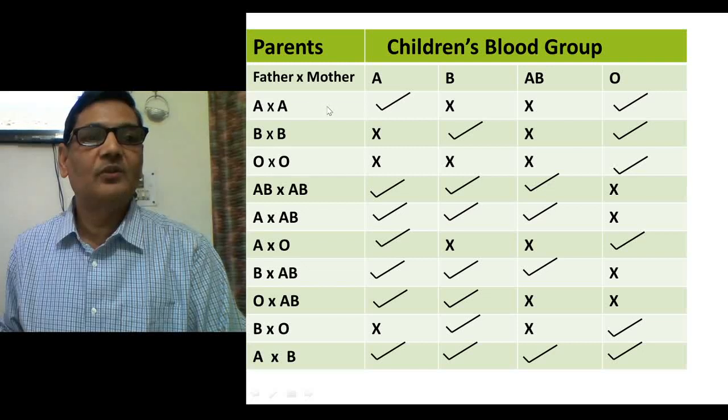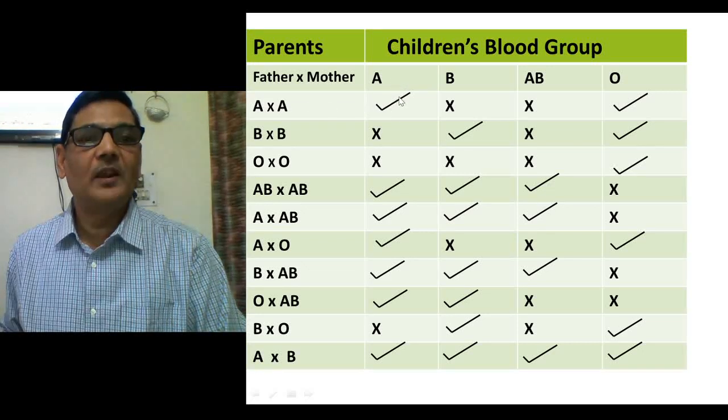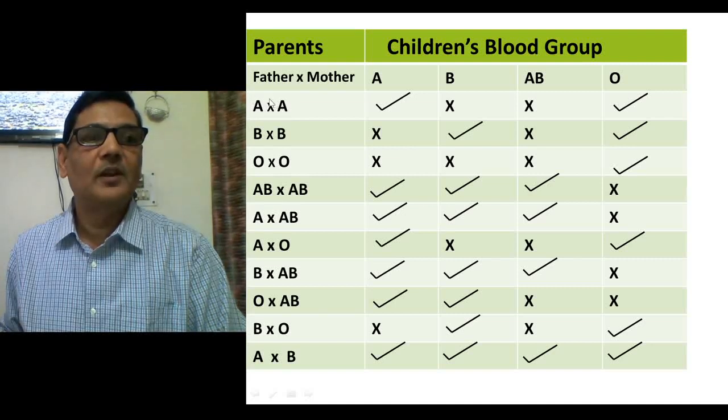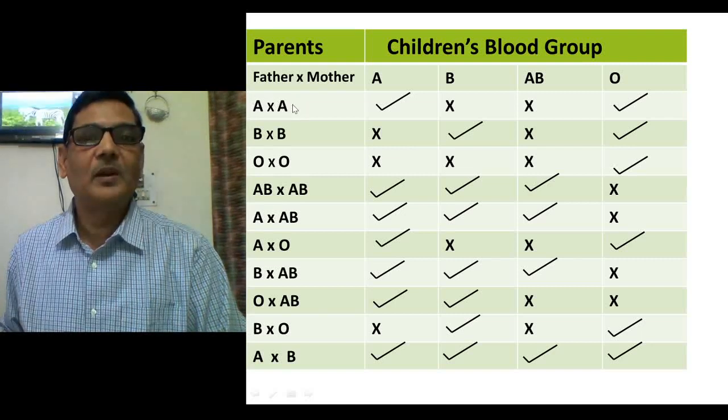So if both are heterozygous, then their children will either be of blood group A or O, because IA, IO may combine, or IO, IO, if they are heterozygous, can also combine. So A and O blood group will be possible.